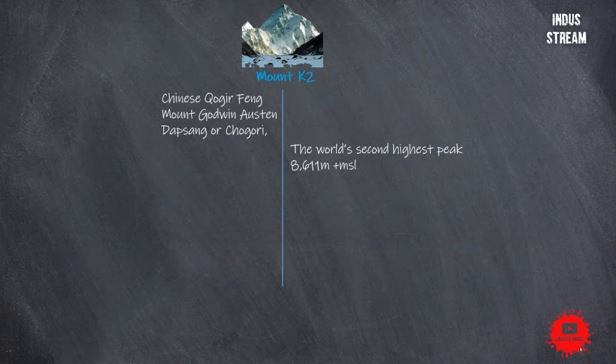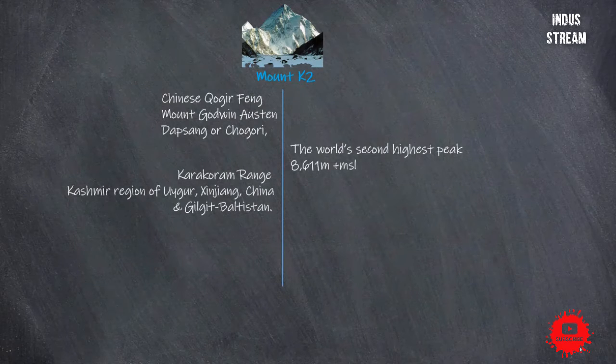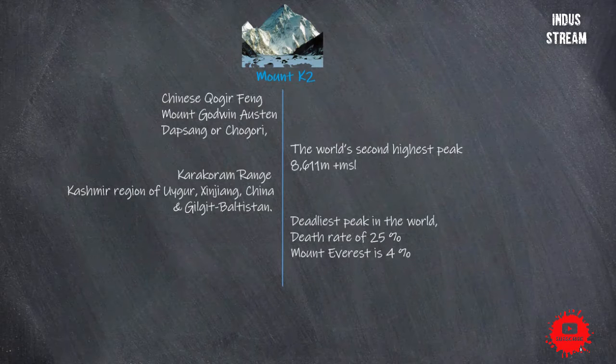Karakoram is the name of the mountain range in which Mount K2 is found. The world's second highest peak is Mount K2 with an altitude of 8,611 meters above the mean sea level. It is situated in the Karakoram range, which comes in the Kashmir region of Uyghur Xinjiang, China, and also partly in Gilgit-Baltistan.